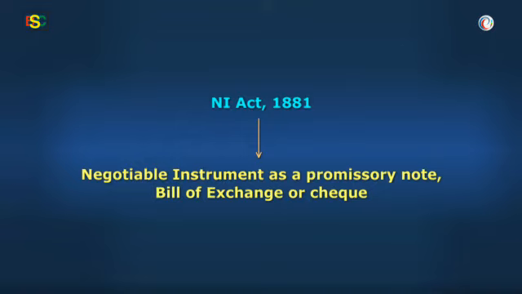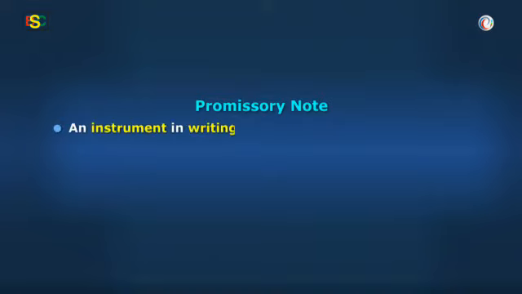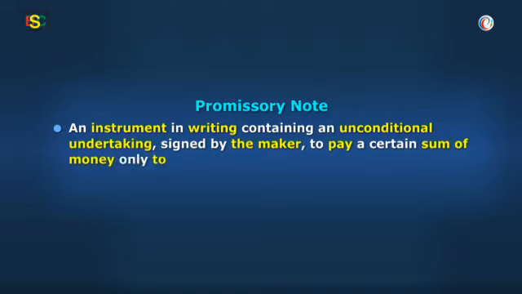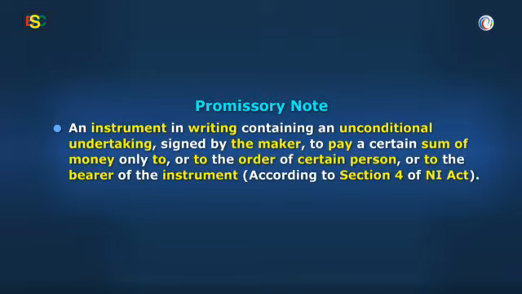Sure, Vidya. Listen carefully. Promissory note. A promissory note is an instrument in writing containing an unconditional undertaking signed by the maker to pay a certain sum of money only to or to the order of a certain person or to the bearer of the instrument, according to Section 4 of NI Act.